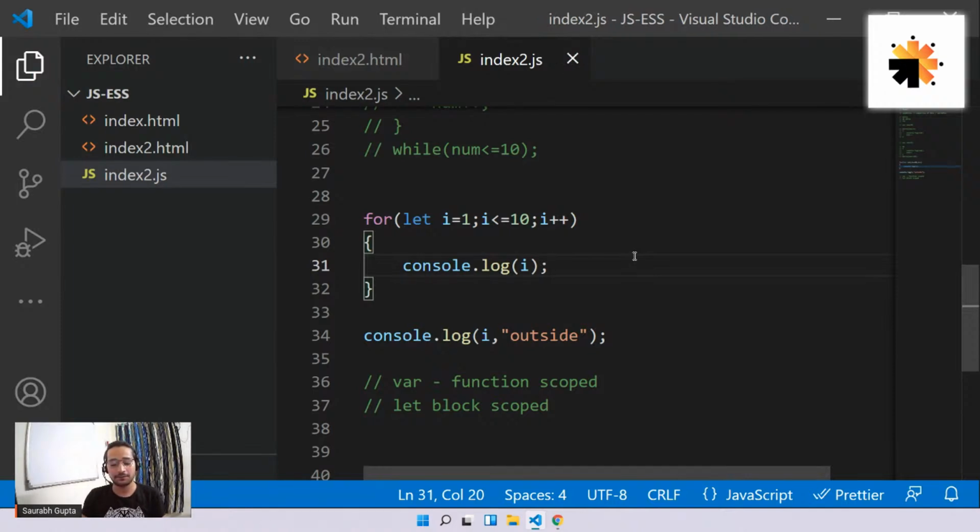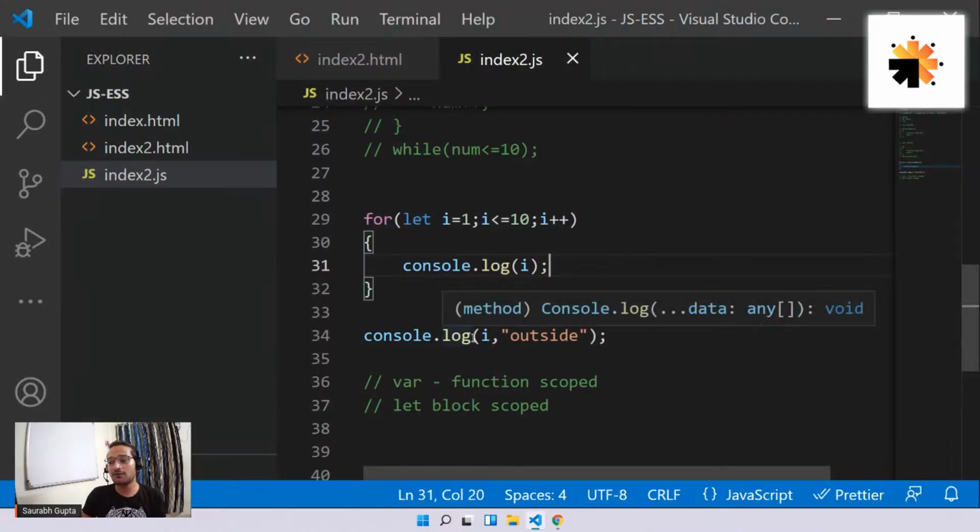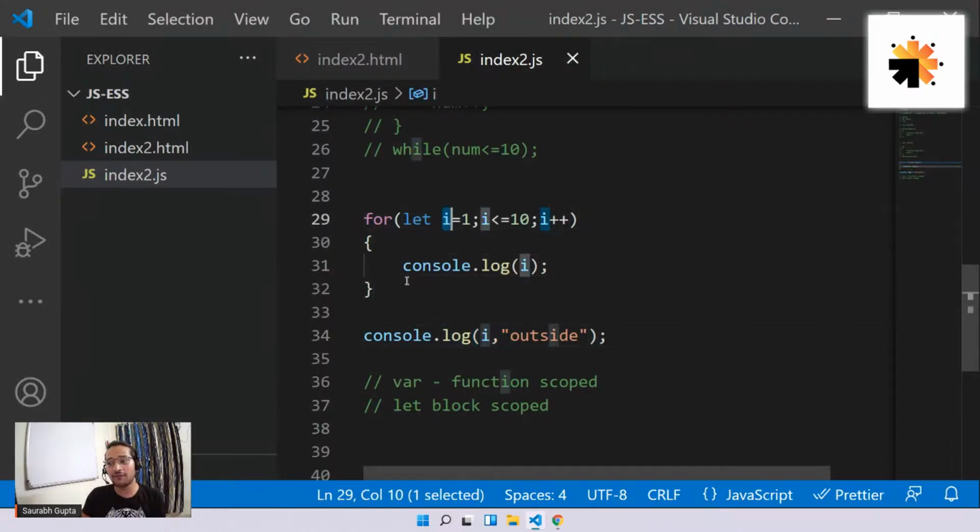So now see, if I do this, I get an error after 10. Uncaught ReferenceError: I is not defined. That means I'm unable to find I outside because I created I only for the loop. It should not be accessible outside. Is that clear, everyone?